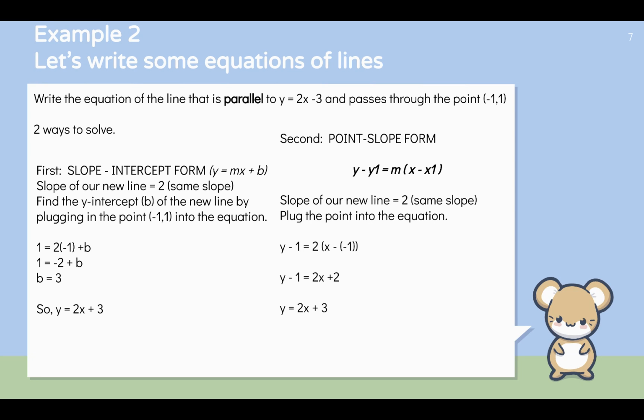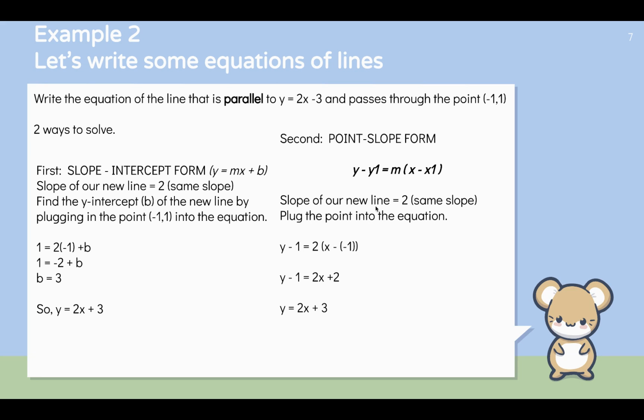If we multiply out the x minus x1, this is what we get. I'll show you that in a different video. This is the point slope form: y minus y1 equals m times the quantity x minus x1. So x1, y1 is your point, and x and y just stay as x and y.